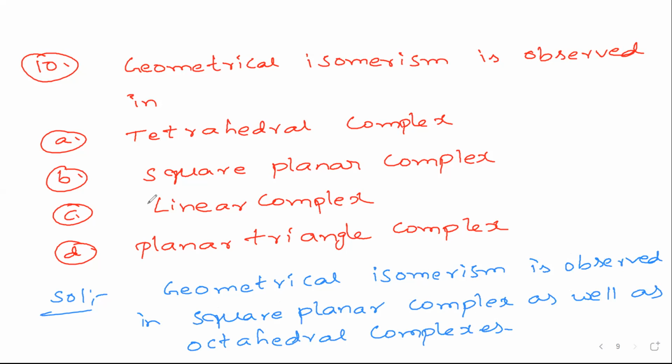So by seeing this statement, easily you can guess the answer. Geometrical isomerism is observed only in square planar complex as well as in octahedral complexes. So the answer is B option, the second option. Is it clear? Next question.